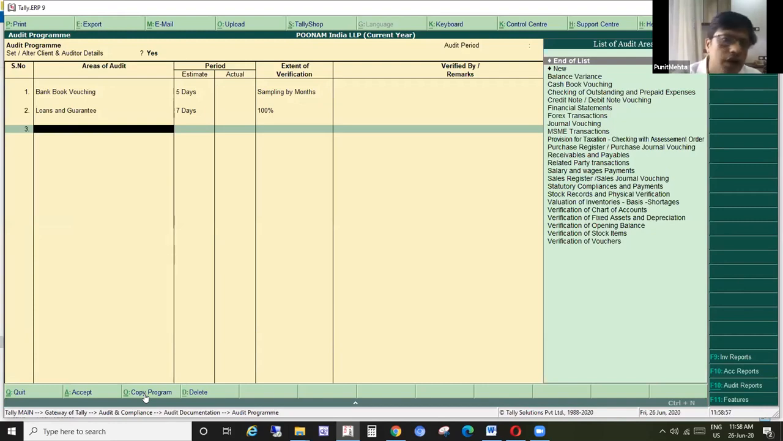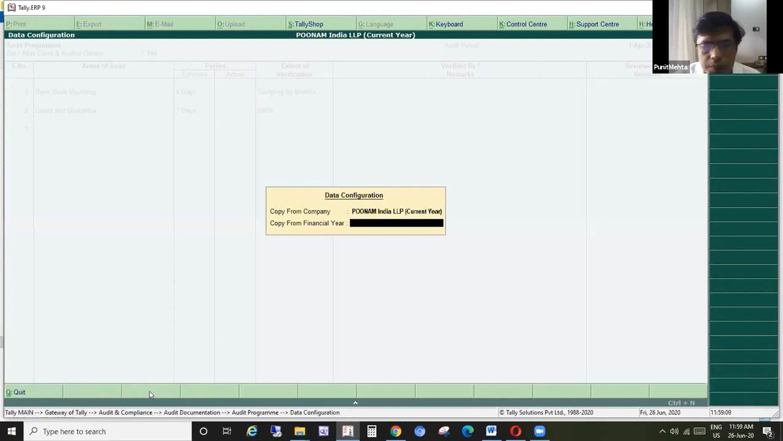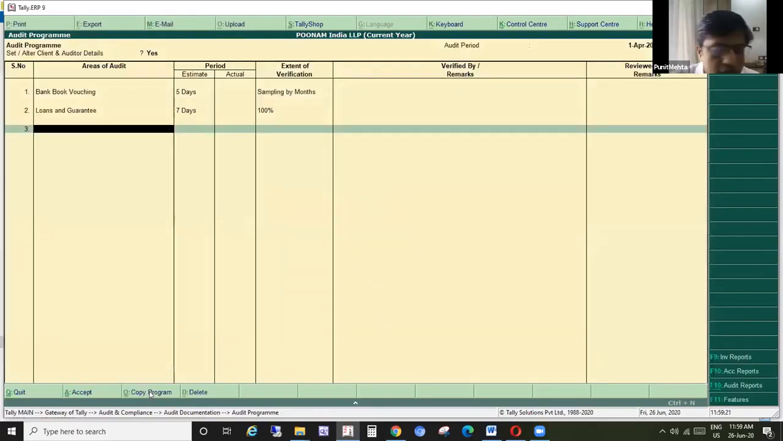So if you have completed the audit plan or the auditing last year, you can copy the same plan in the next year. Once we click on this option, it will ask which company you want to copy from, or from the previous financial year. Currently we have not loaded any company. It is asking for a company copy from this Poonam India only. But if there is a company which we have loaded at the initial level, at the gateway of Tally level, then from here we can copy to another company as well.